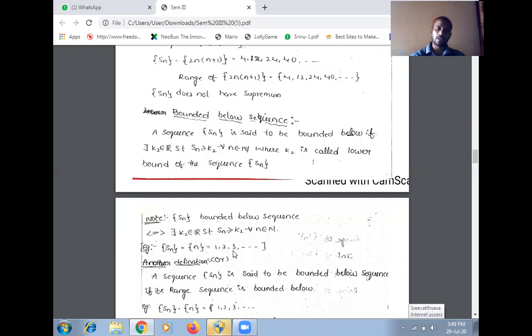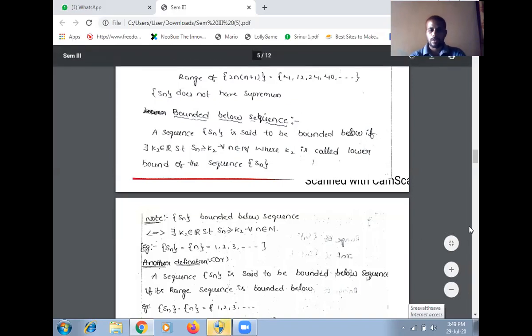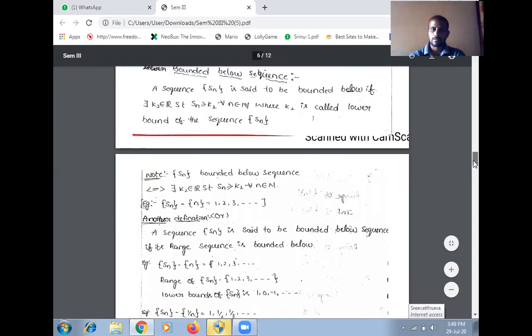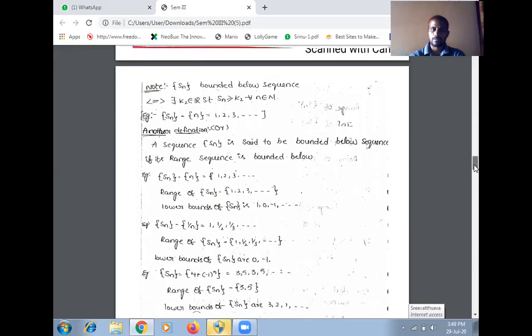In this sequence, what is the lower bound? The lower bound value is 1. So 1 is the lower bound of this sequence. So the range of Sn is 1, 2, 3 and so on. So the lower bound of Sn is 1, and 0, -1 are also lower bounds of these values.